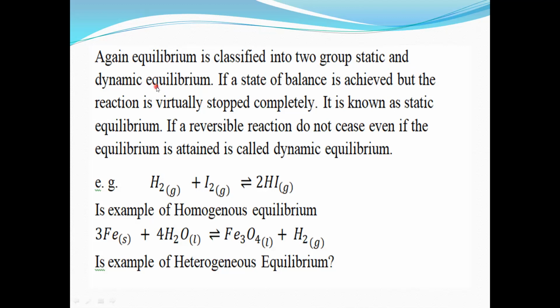As previously we have seen, equilibria is classified as homogeneous equilibria and heterogeneous equilibria.